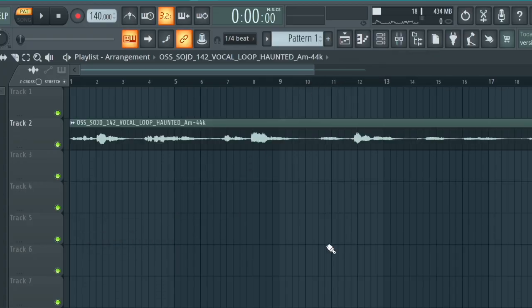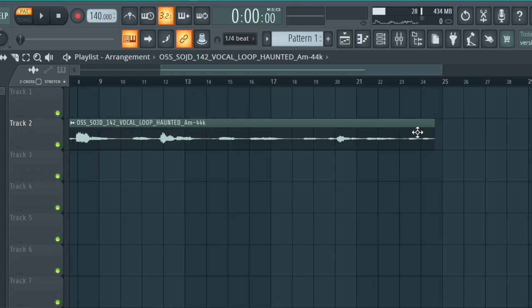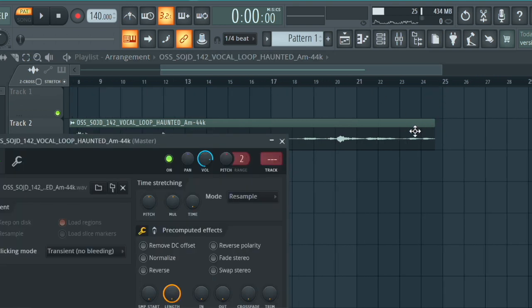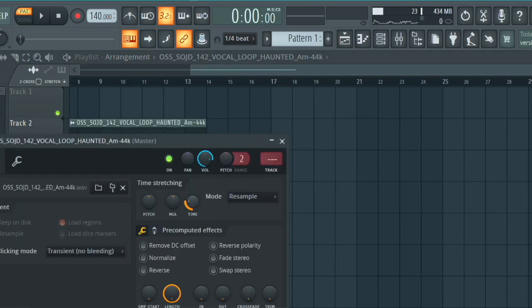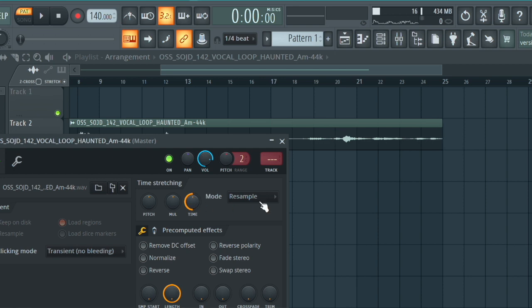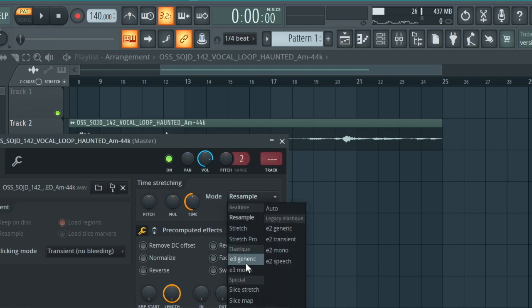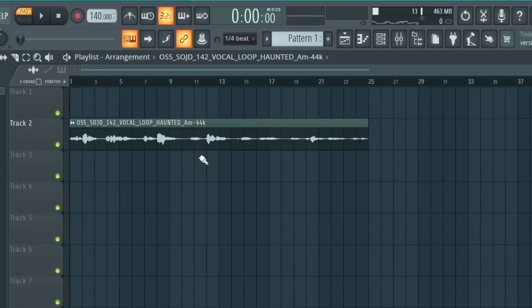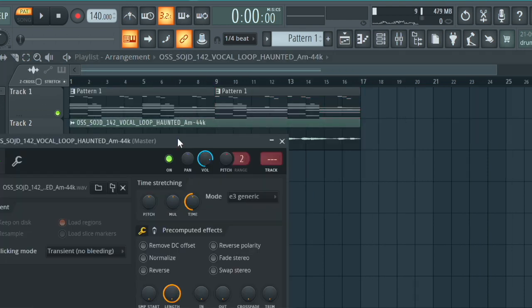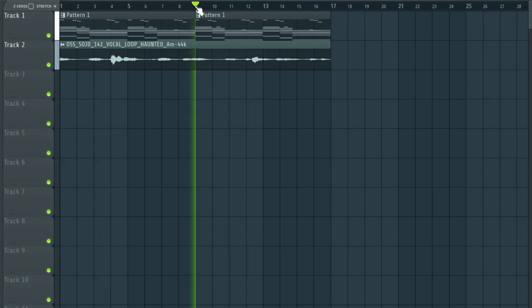All that's left is for us to add like a vocal chop. Now I'm gonna add it onto the playlist, and then I'm gonna make sure it's on time here. So for us to get it on time, we have to get to this 24 mark. Double click, we'll mess with the time knob until it gets to 24. And then we'll go to mode here, and then we'll choose E3 generic just so that it maintains its key. We don't really need this first part here, so we're just gonna chop this section here, Shift P, pencil tool, and then we're just gonna drag it there. We're just gonna reduce the volume of the vocal chop.